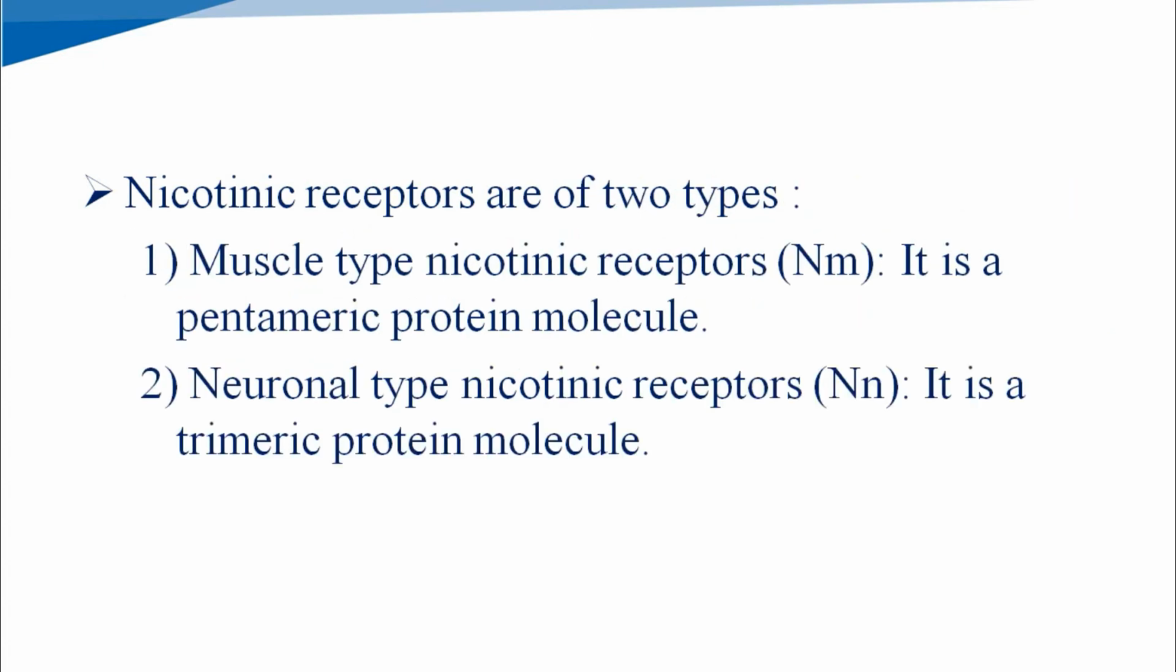Now, types of nicotinic receptors. Nicotinic receptors can be classified into two types, NM and NN. NM means muscle type nicotinic receptors, and NN means neuronal type nicotinic receptors. Muscle type nicotinic receptors are present at the neuromuscular junction of skeletal muscles, and neuronal type nicotinic receptors are present at autonomic ganglia. Muscle type nicotinic receptors are pentameric protein molecules, and neuronal nicotinic receptors are trimeric protein molecules.